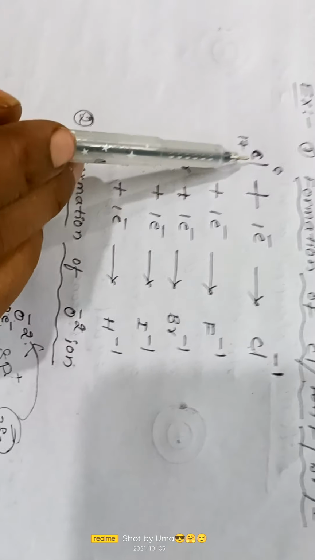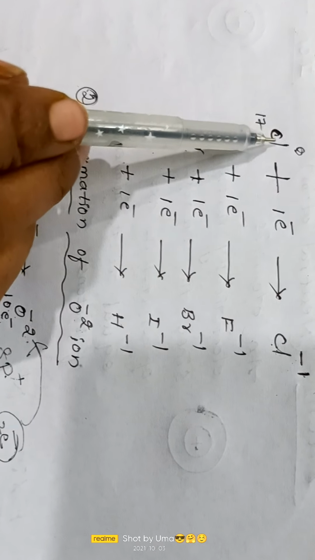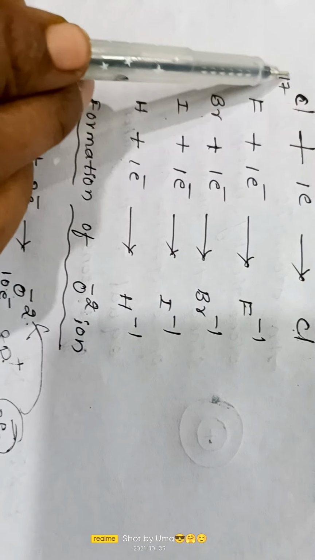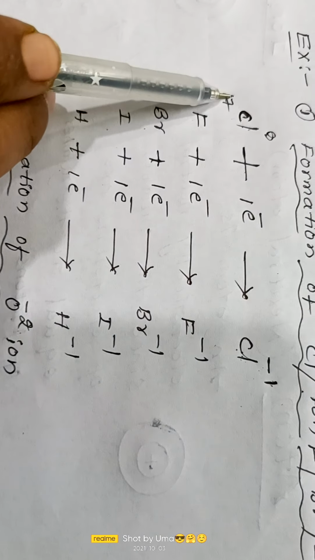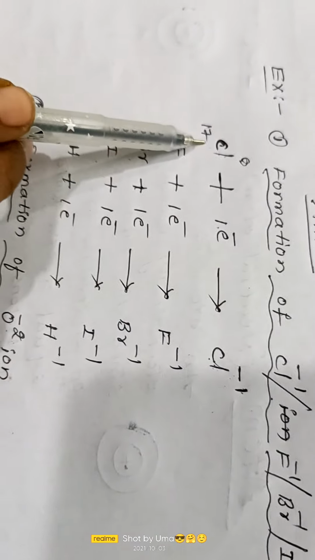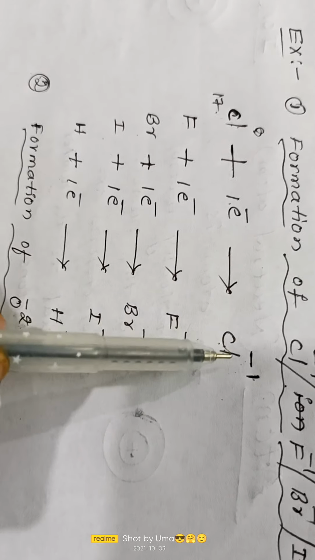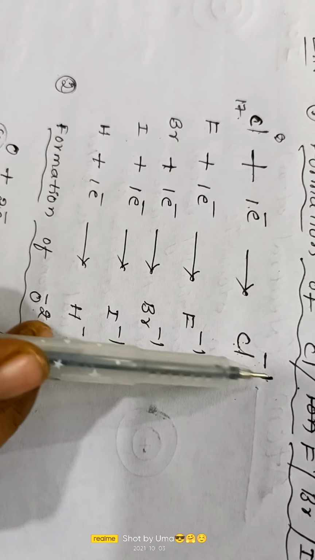Then here Cl is the symbol of chlorine, whose atomic number is 17. So the chlorine atomic number is 17. When it gains 1 electron, then it will become a chloride ion, Cl minus 1 ion.